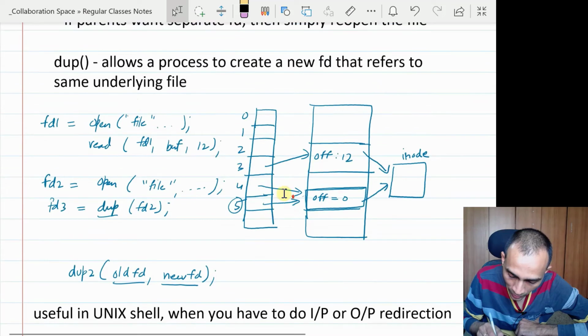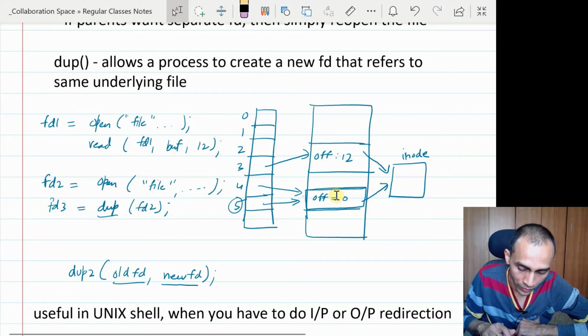Both of them point to the same entry in the system-wide open file table. So if you do a read using file descriptor 3, that will get reflected in file descriptor 2 and vice versa, just like it was happening with parent and child.